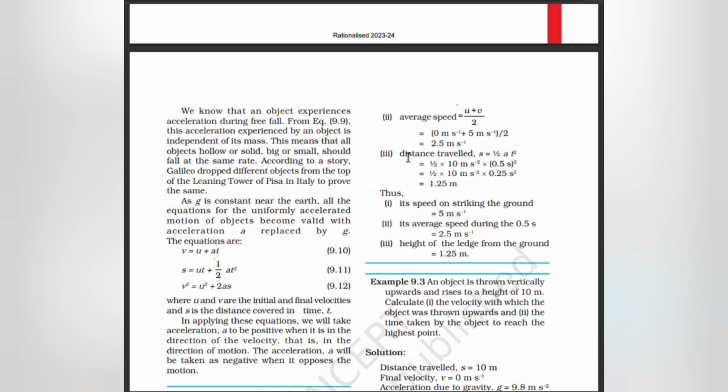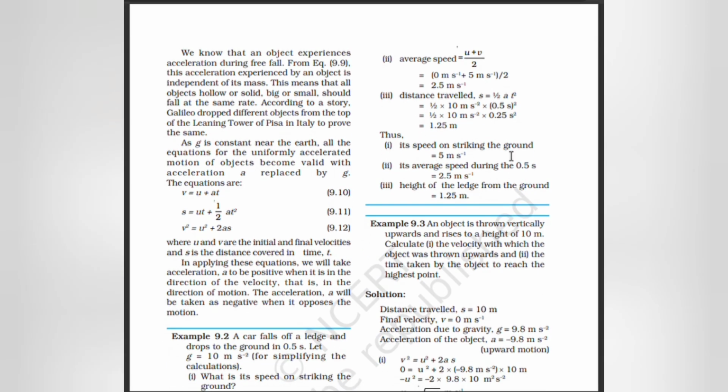Distance traveled is equal to half at², which is half into 10 m/s² into (0.5 s)². Half into 10 m/s² into 0.25 s² is equal to 1.25 m. Its speed on striking the ground is 5 m/s. Average speed during the 0.5 second is equal to 2.5 m/s. Height of the ledge from the ground is 1.25 m.